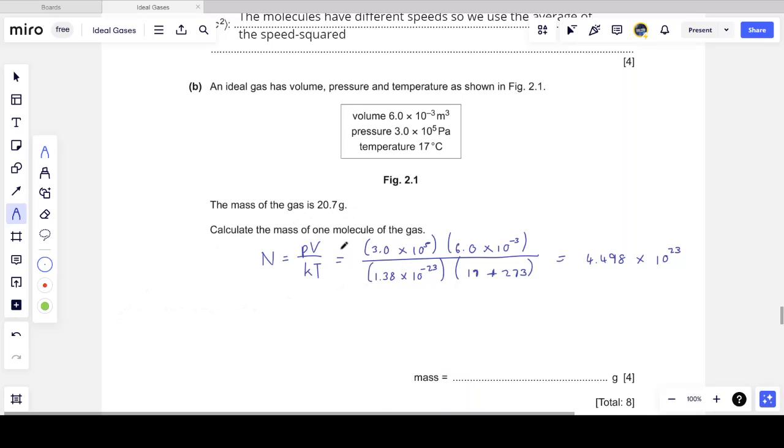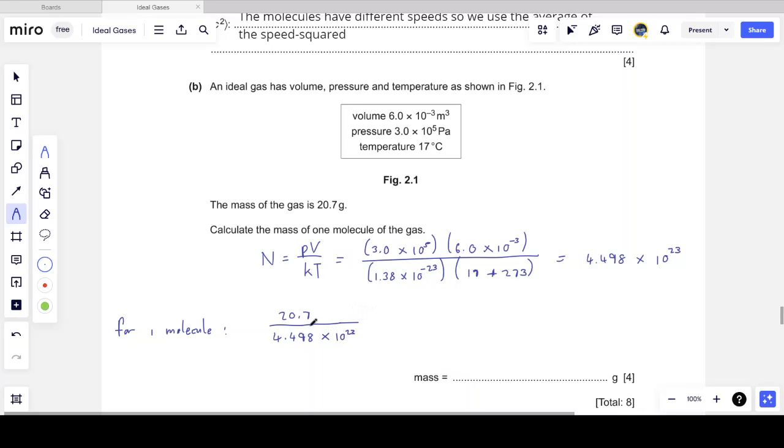But I want the mass of one molecule of the gas. So for specifically one molecule, I take the total mass of all the molecules and I divide it by the number of molecules. And so now I'll have the mass of one of the molecules, assuming that every molecule has the same mass, as it should.